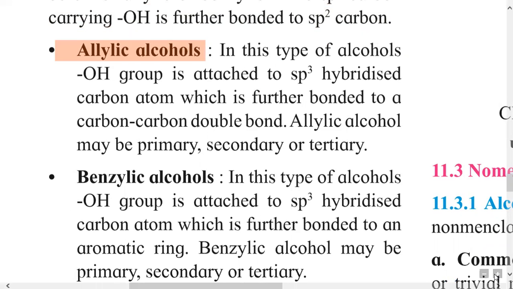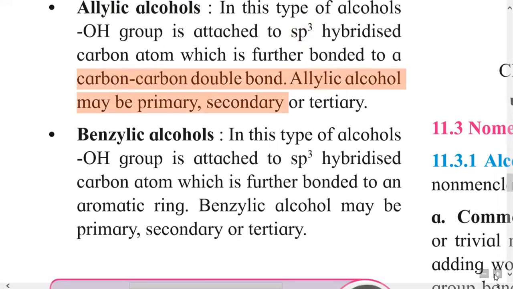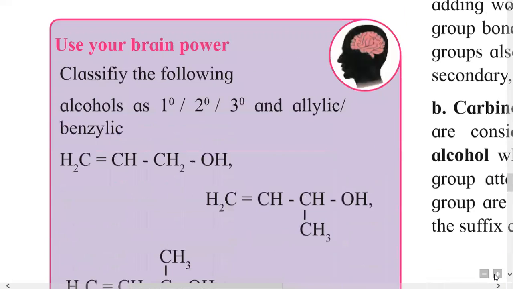In this type of alcohol, the OH group is bonded to an sp3 hybridized carbon, and this sp3 hybridized carbon is further bonded to an sp2 hybridized carbon, that is, a carbon-carbon double bond containing carbon. This type of alcohol is called an allylic alcohol.